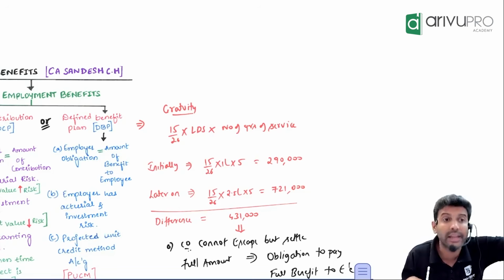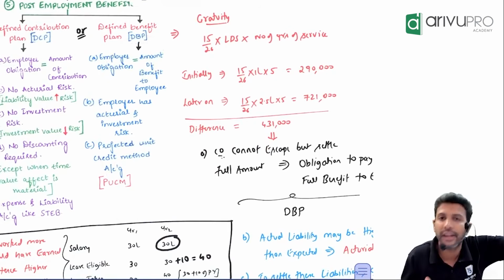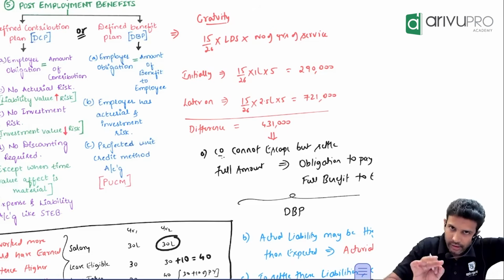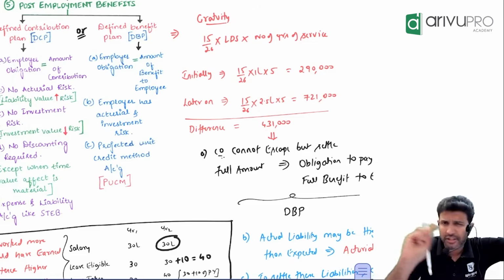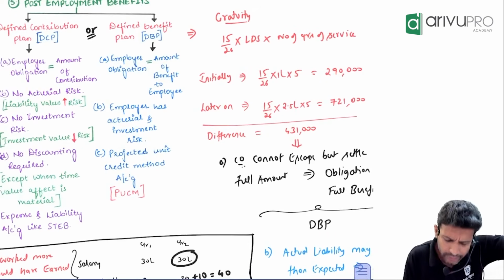Time value immaterial or material? So is discounting required or not? In this defined benefit plan, you have to use the discount. Present value, future value accounting comes into the picture. So here we do an accounting. There is a method we use called the PUCM method, projected unit cost method or projected unit credit method.